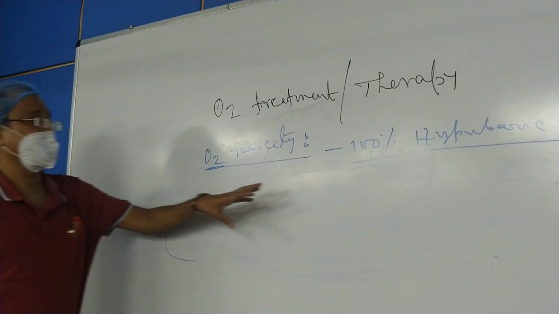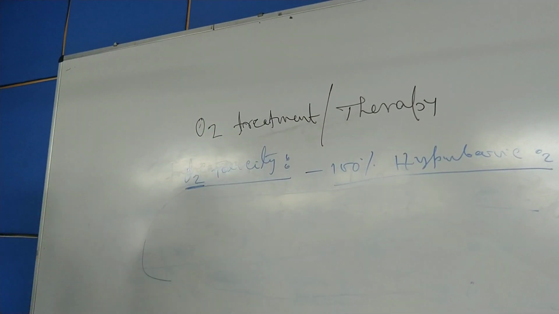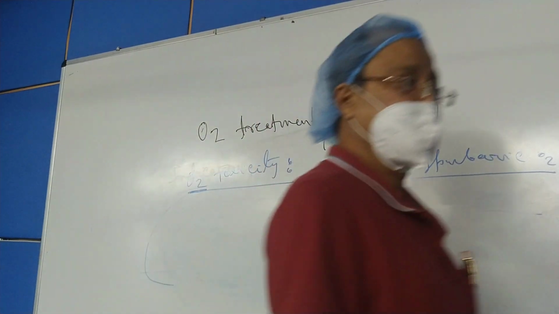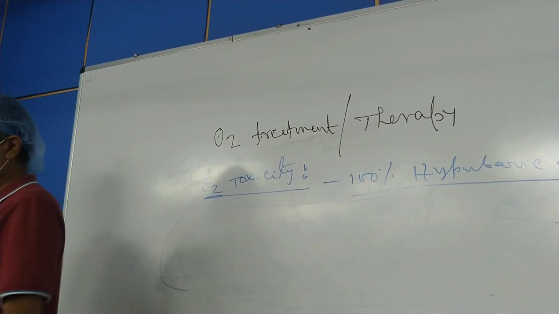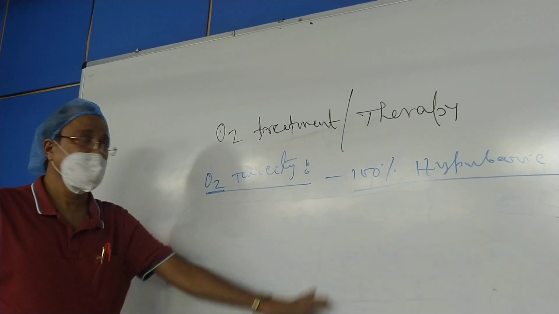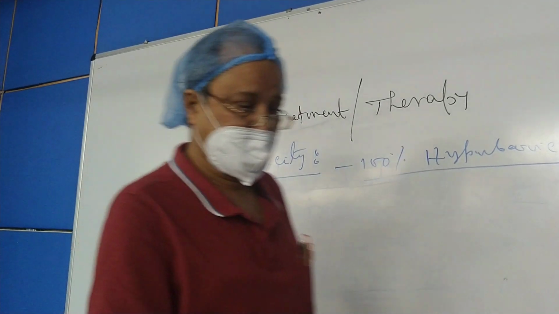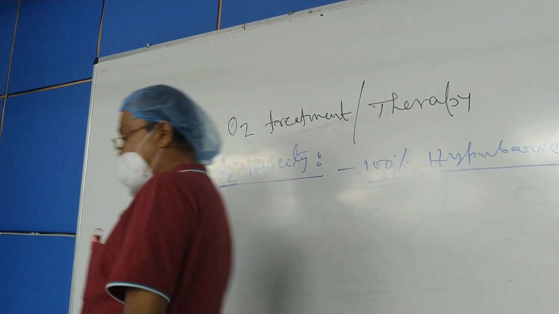But the hyperbaric 100% oxygen is responsible for damage of some organs of our body, particularly in children. Now, if the children are given hyperbaric 100% oxygen for a period of more than 5 hours, very important, more than 5 hours, then what will happen?